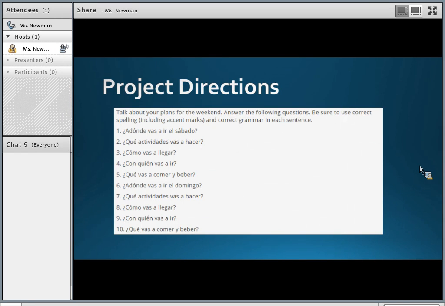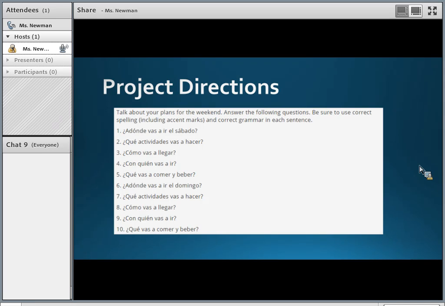Okay, so let's look at the project directions. You are to talk about your plans for the weekend. Answer the following questions. Let's look at these questions here. Number one, ¿A dónde vas a ir el sábado? Okay, it's literally asking to where are you going to go? Vas a ir is going to go, right? Where are you going to go on Saturday? So you're going to answer that with voy, right? So if I ask you a question, where are you going to go? You're going to say, I am going to go. So in Spanish, voy a ir, and then you tell me, voy a ir a, where are you going to go?